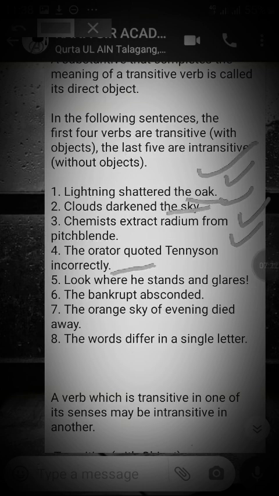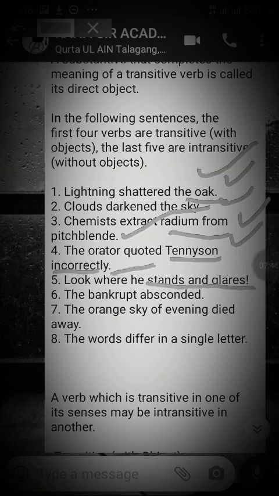Clouds darkened the sky. Chemists extract radium from the pitchblende. Then the orator quoted Tennyson incorrectly. So it is Tennyson, incorrectly. Quoted Tennyson, object.